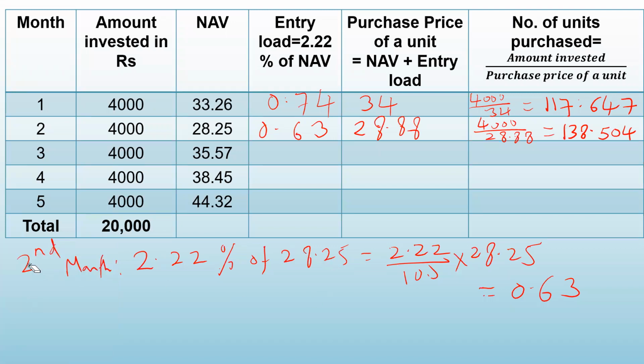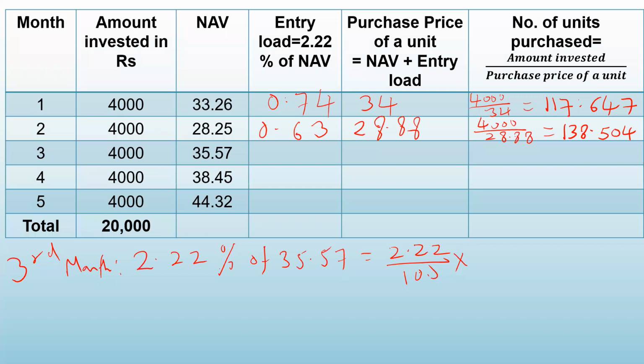So in the third month, what is the entry load? Yes, calculate now. In the third month, it is 2.22% of NAV, that is 35.57.